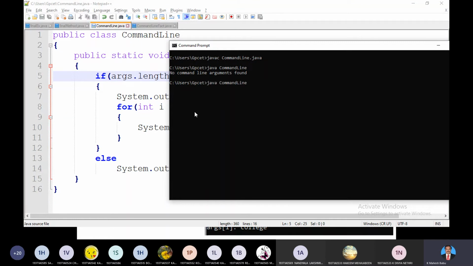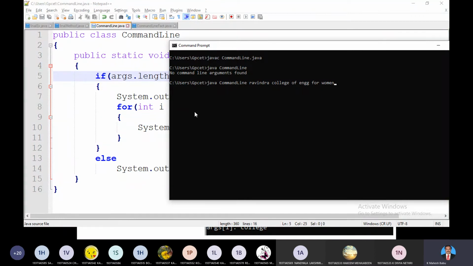Say for example, if I supplied certain parameters, say for example, Ravindra College of Engineering Women. So these are the things which I supplied. The system will understand that these are the arguments which are separated with a blank space and passed to the main method.